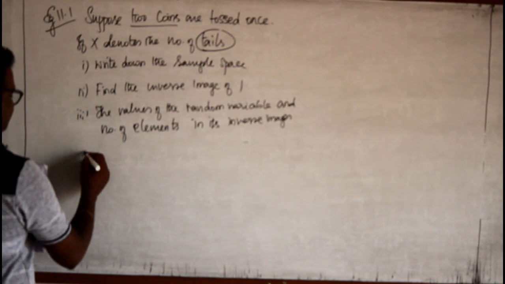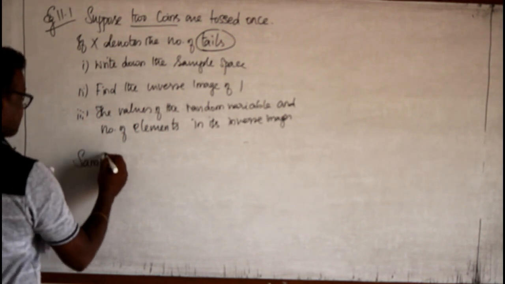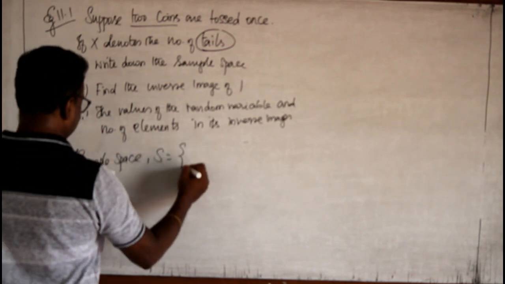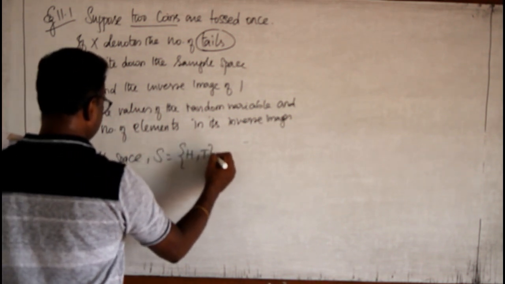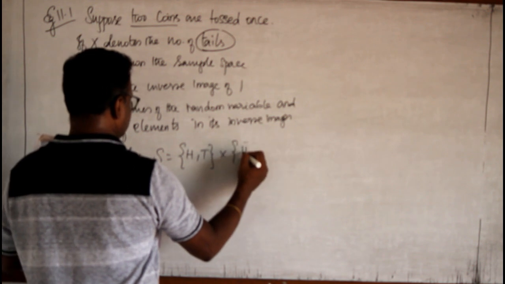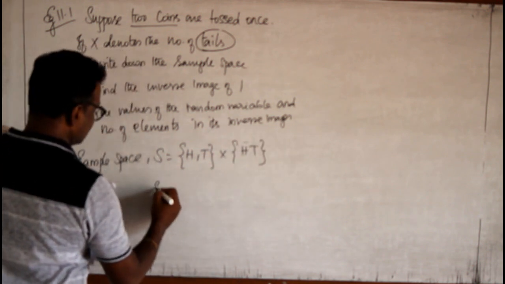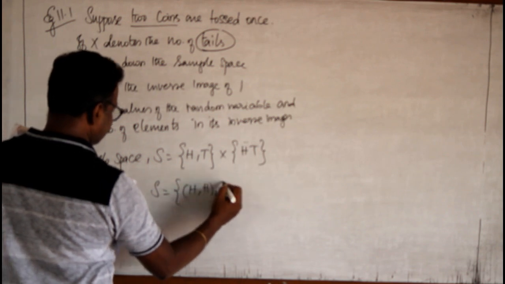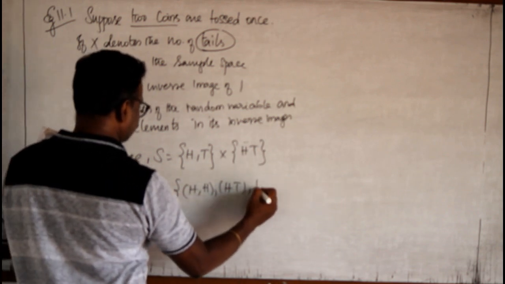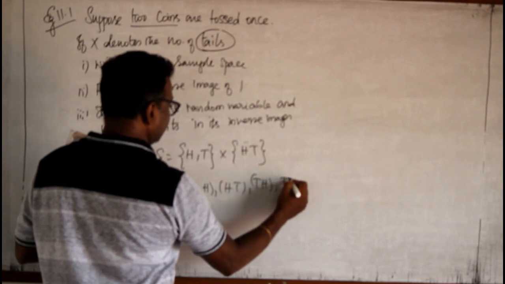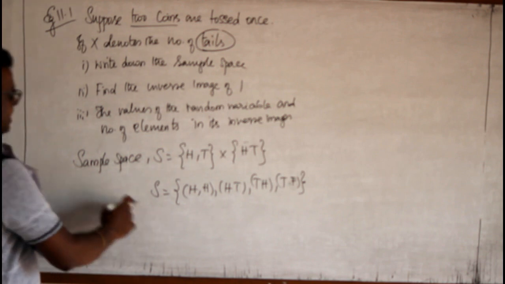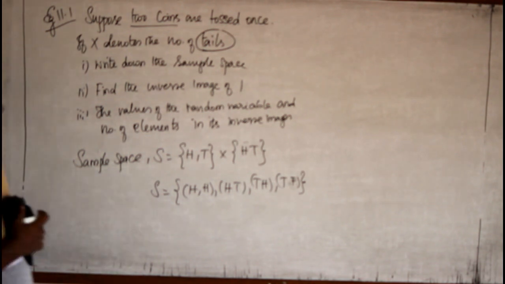So now listen, sample space. S equal to, in the first coin I will get one head or one tail, and in the second coin also I will get one head or one tail. So S equal to, and we just multiply: HH, HT, TH, TT. These are the total outcomes, and hence we say it is our sample space.